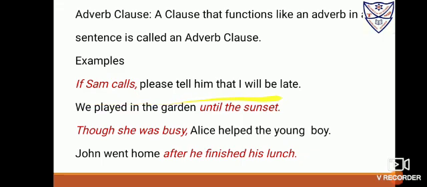Examples: If Sam calls, please tell him that I'll be late. You can see here the subordinating conjunction "if" is used for condition. So "if Sam calls" is an adverb clause. We played in the garden until the sunset. It shows time. Till when did you play? Until the sunset. Though she was busy, Alice helped the young boy. So "though she was busy" is an adverb clause. John went home after he finished his lunch. When did he go? After he finished his lunch.